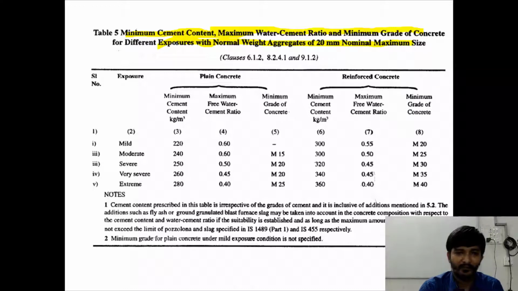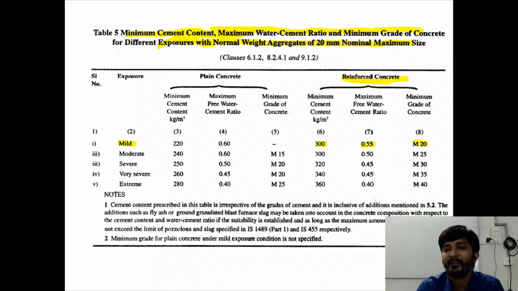Now let us understand how to read this table. Suppose you are doing the design of a reinforced concrete. So for reinforced concrete, if your exposure is mild, you should provide minimum cement content as 300 kg per meter cube. Your maximum water cement ratio should be 0.55 and minimum grade of concrete should be M20.